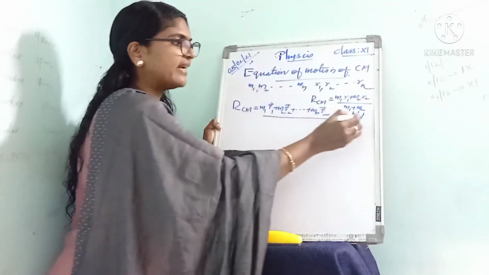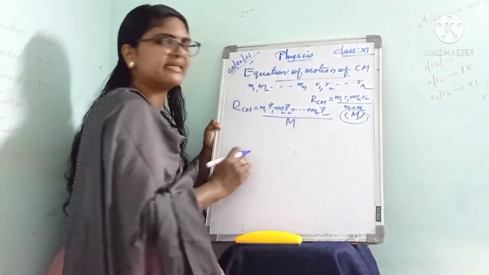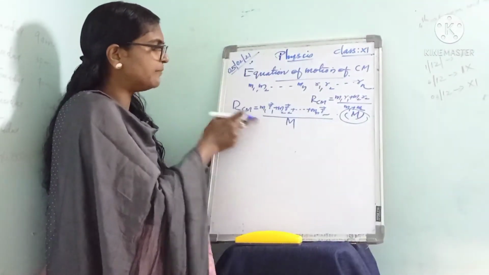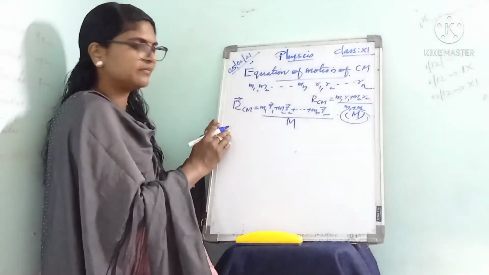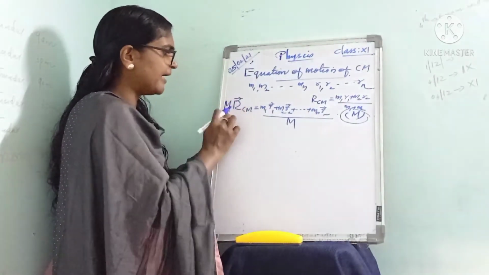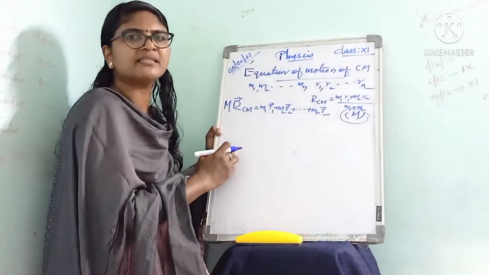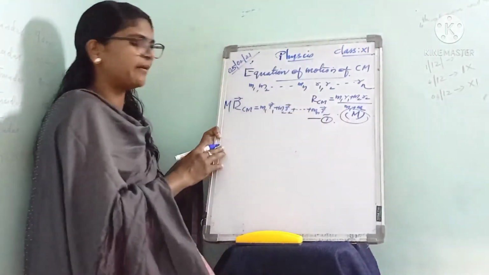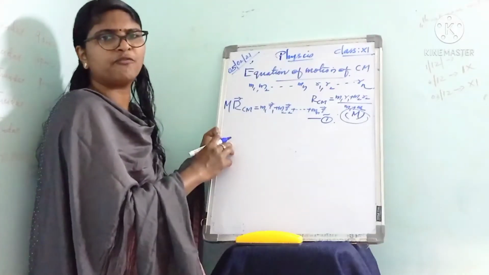Instead of that we can write the total mass, capital M. When we cross multiply this M to the position vector of center of mass RCM, it comes like this: M RCM is equal to M1 R1 plus M2 R2 plus etc. up to Mn Rn. That is equation number 1. This is the position vector about the center of mass.